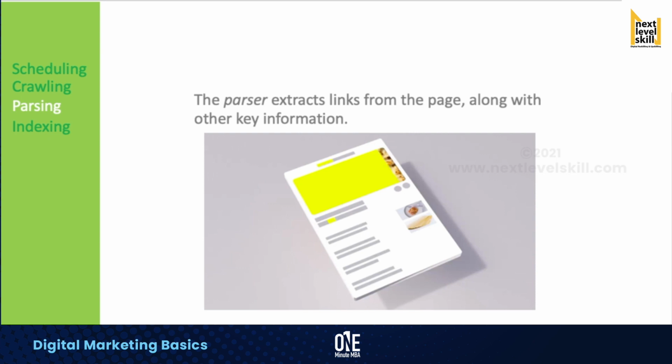If I'm living in Cochin right now, I'm typing where do I get a pani puri. Anyone who has featured their website with different links related with pani puri or the best North Indian snacks, something like that, the parser extracts that link from the page and gives that information to the indexing.